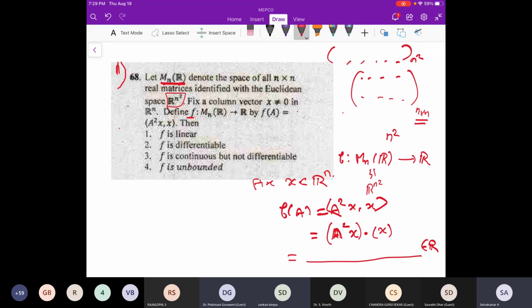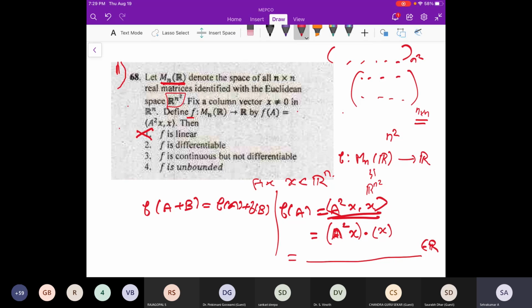Now I'm going to say F is non-linear. You have to show F is linear, meaning F of A plus B equals F of A plus F of B. First you have to show this. Is that true? In the inner product, it is not true actually. You just check, there is an x square there. Many issues are there. Differentiability we will see later. First, this is not linear.